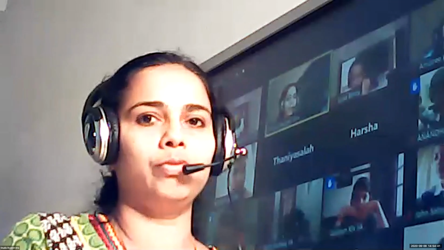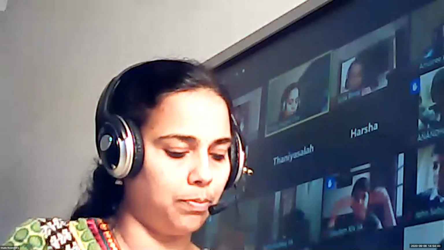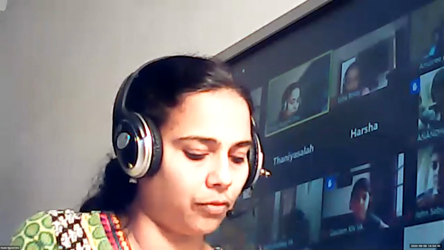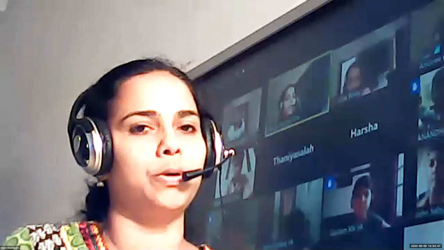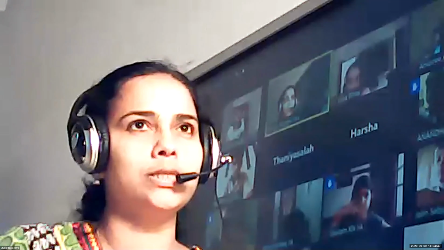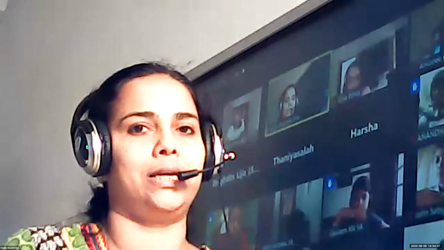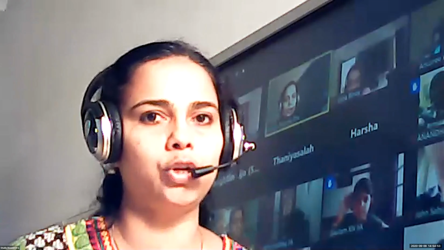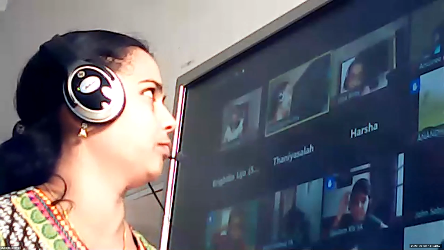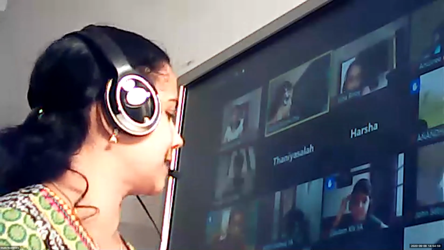Now, the divisibility rule by 3. How are we checking whether the given number is divisible by 3? The sum of the digits of the given number must be divisible by 3. Suppose the number is 33 and we want to divide by 3. What do you have to do? You have to add the digits: 3 plus 3 is 6.